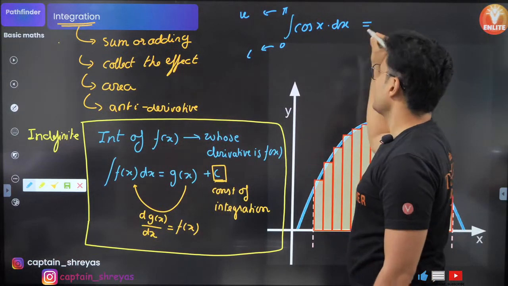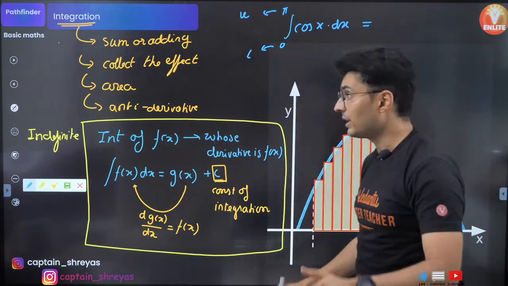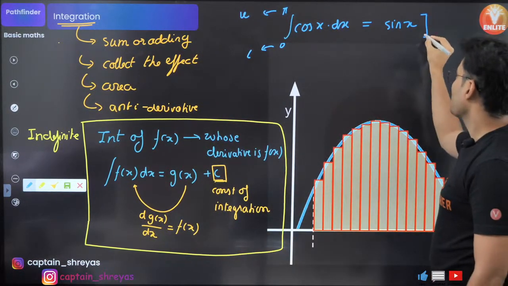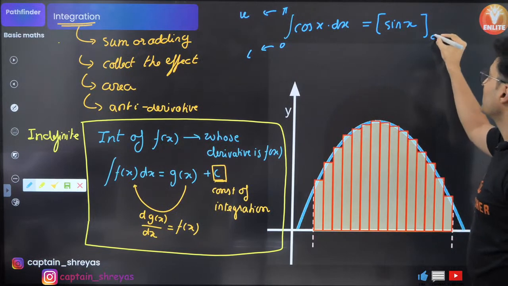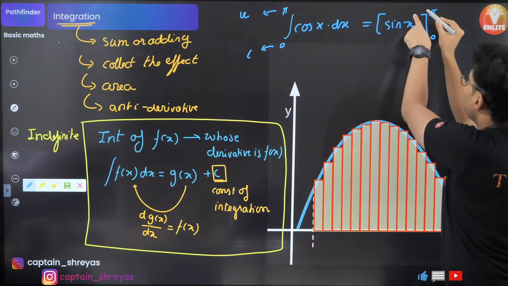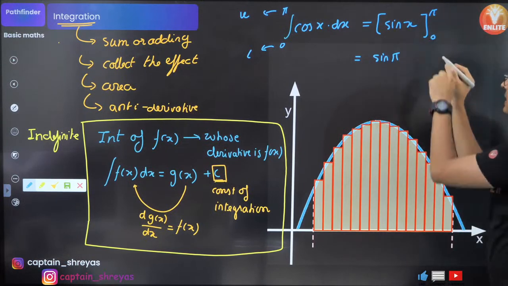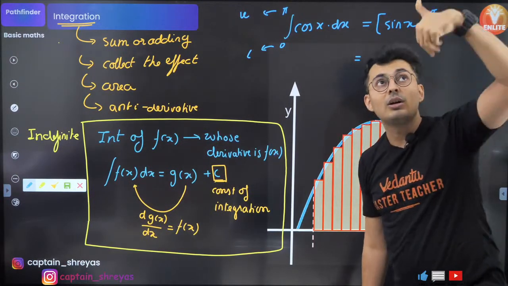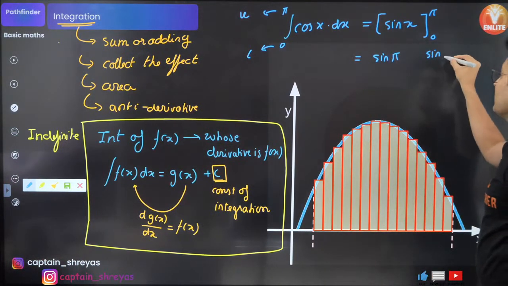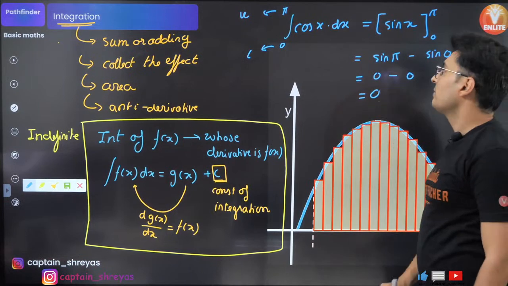Integration of cos. What is the integration of cos? Whose derivative is cos? Sine. So just put sine of x, but do not put the constant. What you should instead put is a square bracket. Put the lower limit, which is 0. Put the upper limit, which is pi. Now what you should do is put the value of pi here. So it will become sine pi. Then put the value of the lower limit next. Always upper first, top priority first, then lower priority below. So then put sine 0. Now subtract them. Sine pi is 0, sine 0 is also 0. So the answer will be 0. That's all.